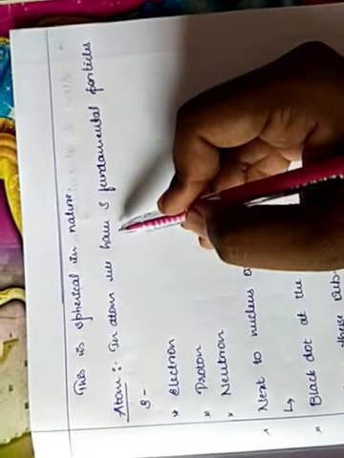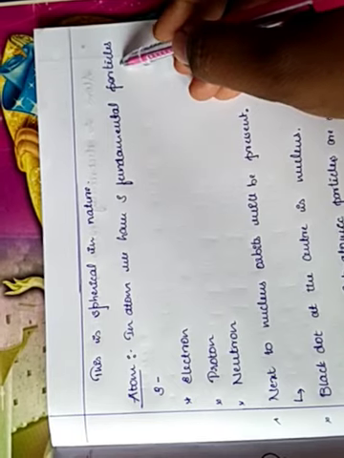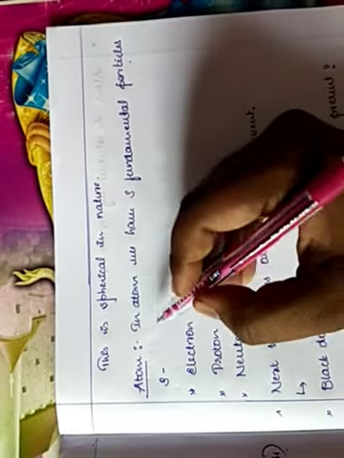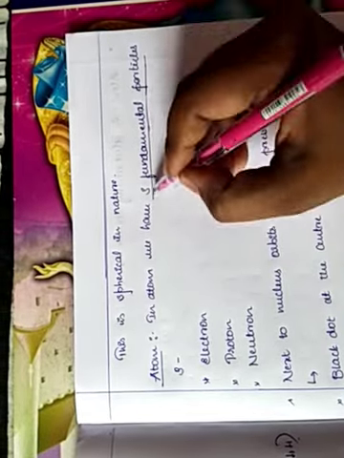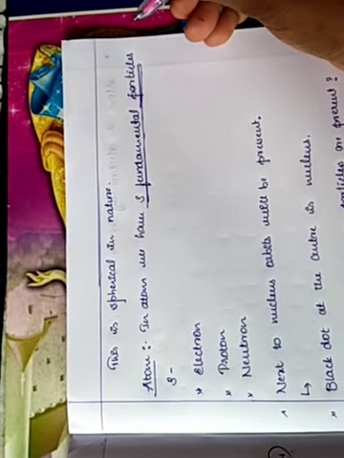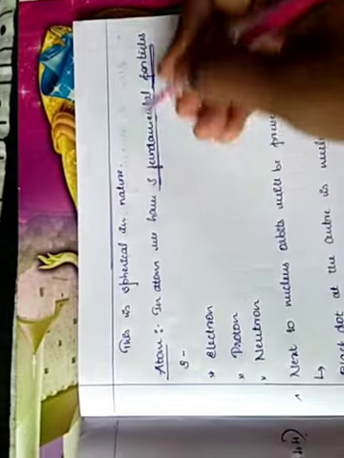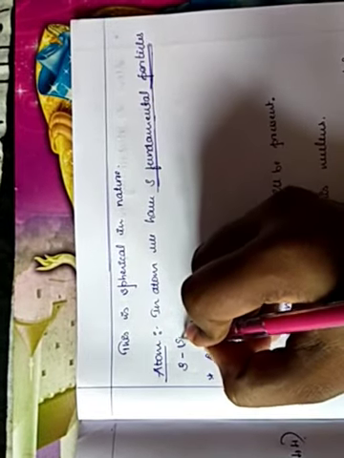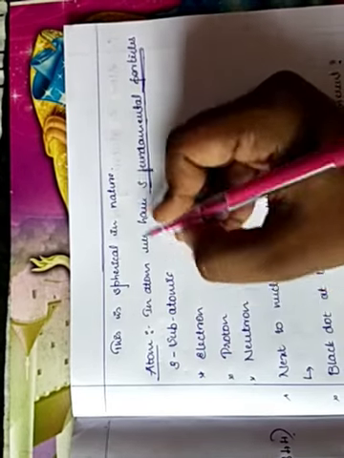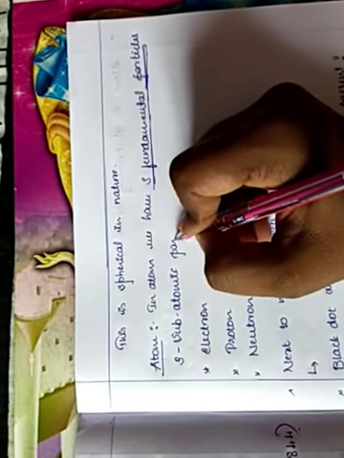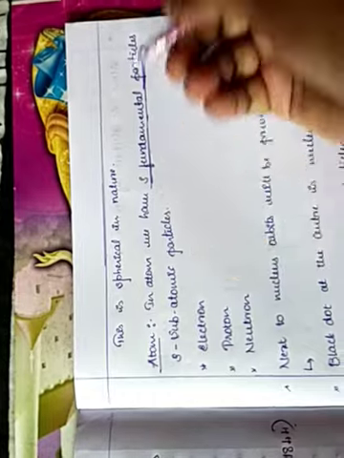Coming to the atom, in an atom we have 3 fundamental particles.